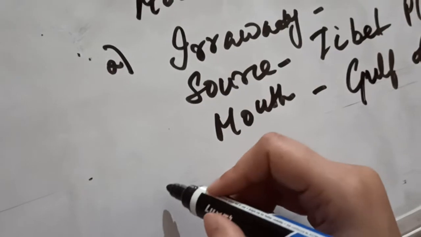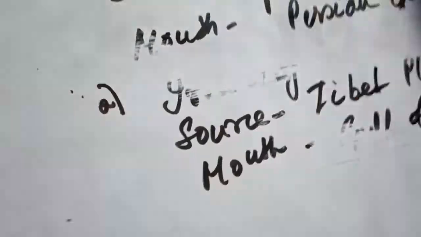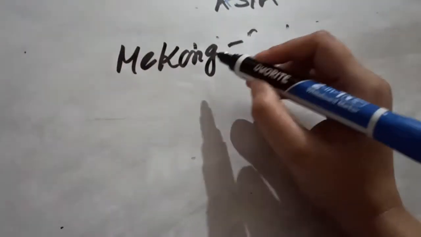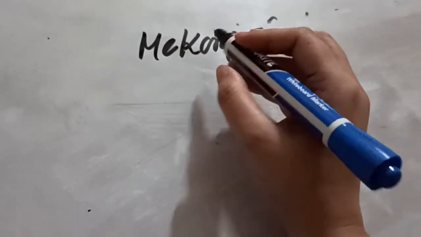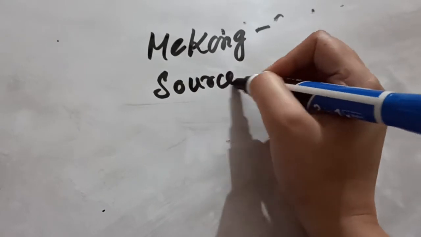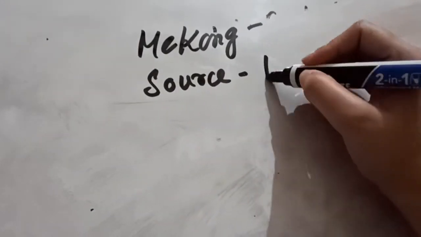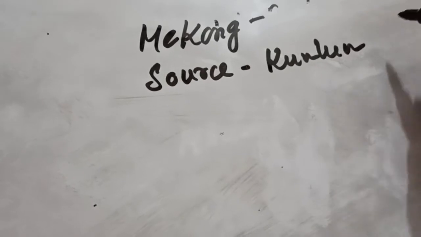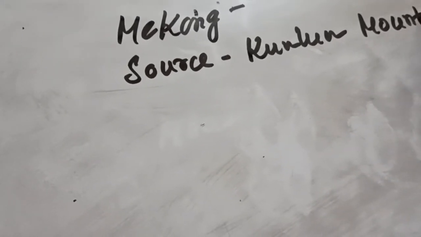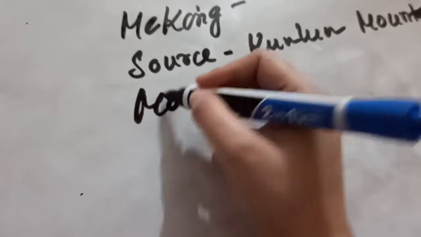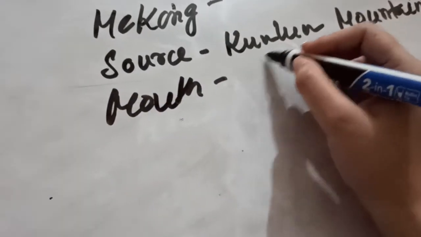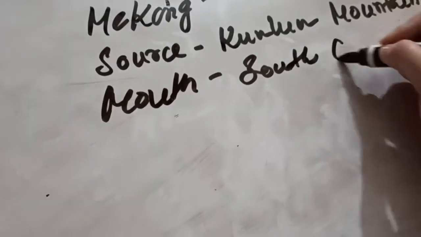Next we have the Mekong river. The source of the Mekong is Kunlun mountain and the mouth is the South China Sea.